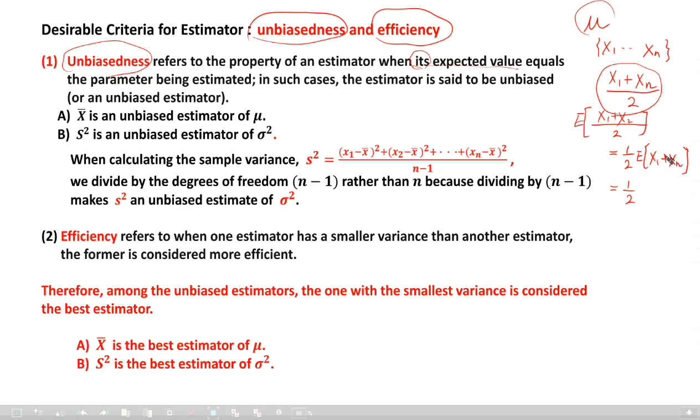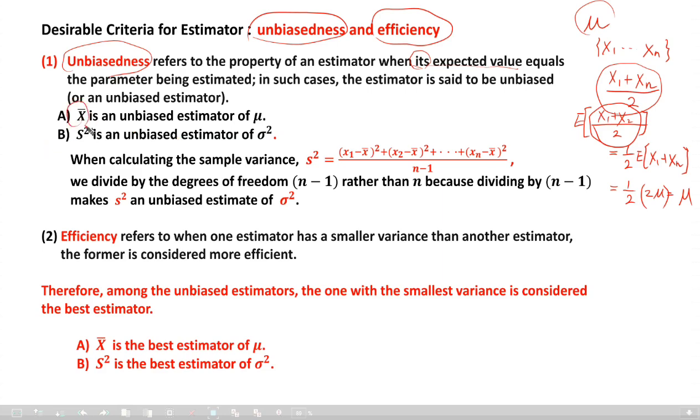We don't have to worry about the subscripts 1 and n, same x. So 1 over 2 times 2 mu equals mu. Then this simple estimator is also an unbiased estimator. Okay? So there are many unbiased estimators for mu or for any parameter.